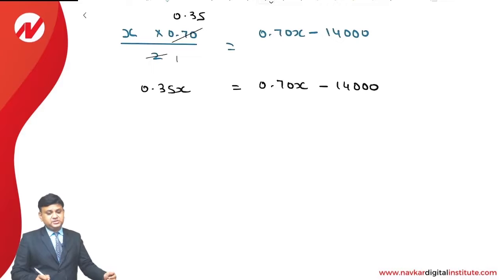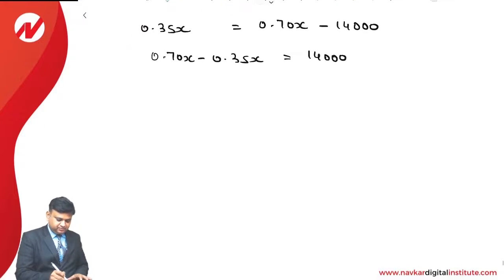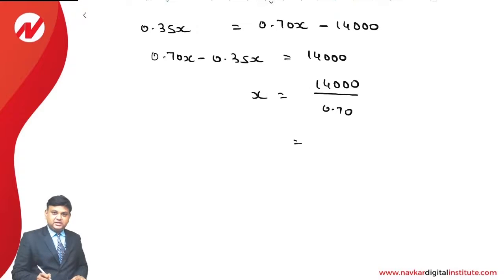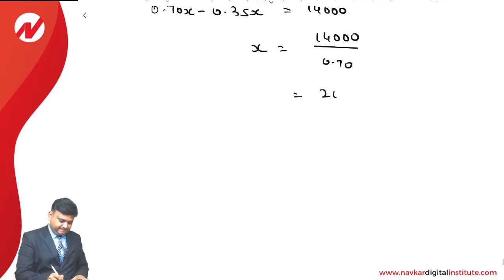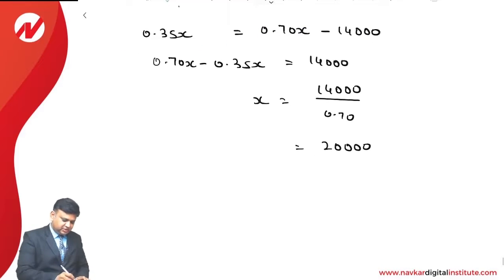14,000 is transferred to the opposite side, and from negative it will become positive. So 0.70x minus 0.35x is equal to 14,000. So x is equal to 14,000 divided by 0.35.